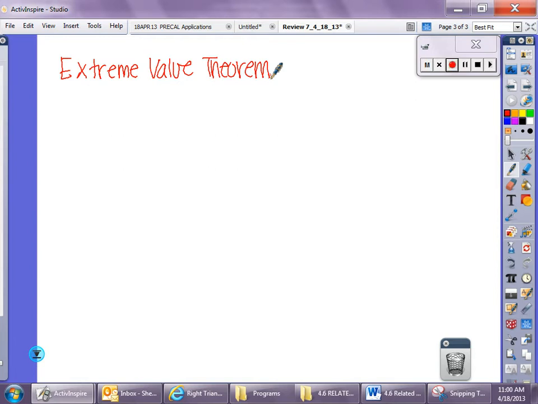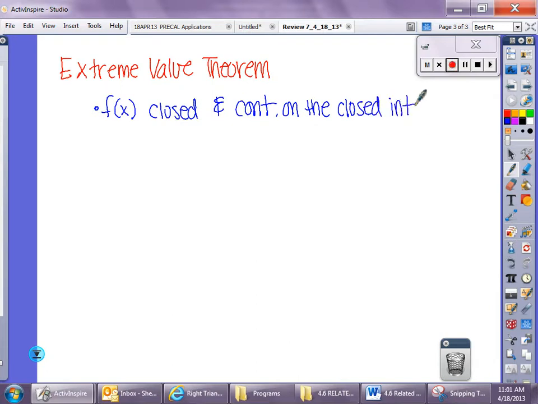Okay? So, to start off, let's talk about what we need for it to happen. What do we need for f of x to be? f of x needs to be closed and continuous. Yep. And the continuity, actually I will put that on the closed interval, because some of you don't understand that. If my closed interval is from 1 to 5, but I have a vertical asymptote back at -2, then it doesn't matter, because it's not in the interval I'm looking at.